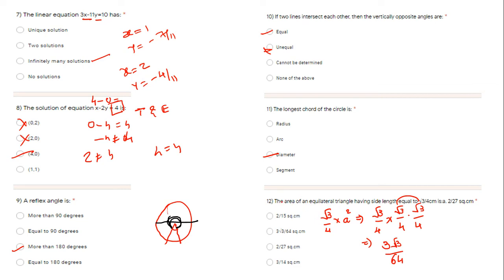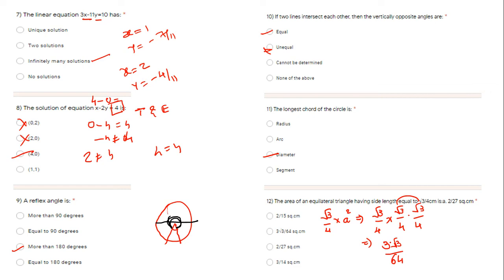The area of an equilateral triangle: you know the formula is root 3 by 4 into the side length squared, so root 3 by 4 as it is, and the length given is root 3 by 4, so again its square, root 3 by 4. So root 3, 3, 3 root 3 upon 64, and these numbers will not cut. This is the correct answer. With this answer we cannot do any kind of setting, because any single number will not cut.